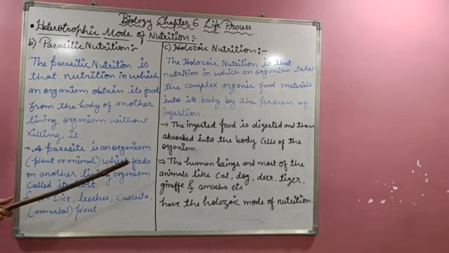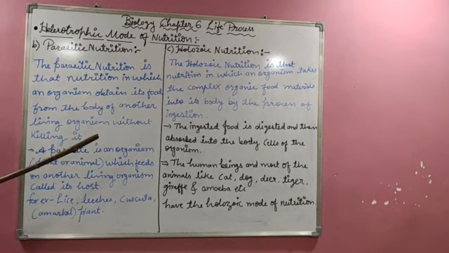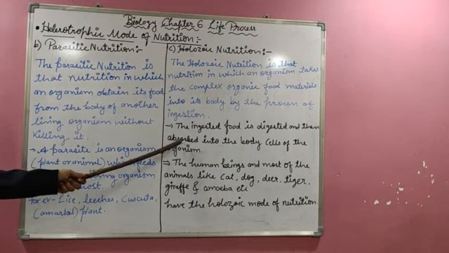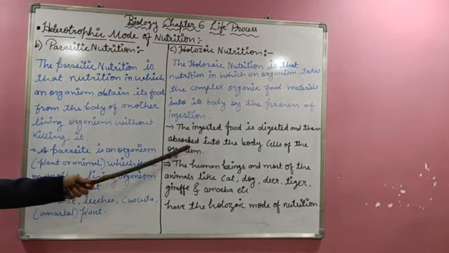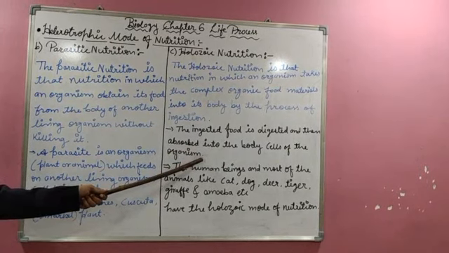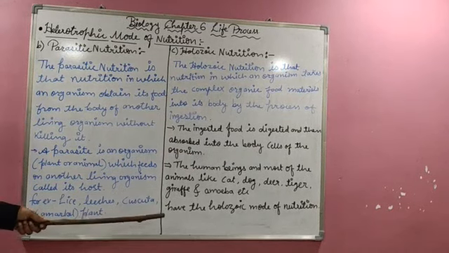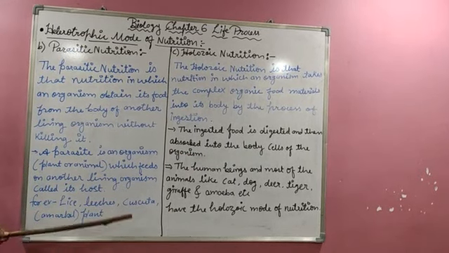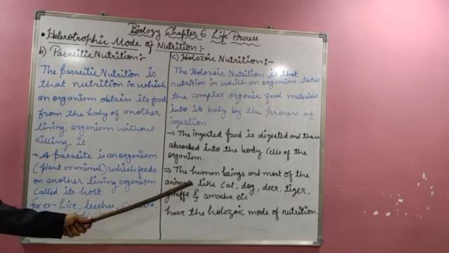Slowly, after absorption of the food takes place inside the cells of the organism, the waste material is thrown out of the body.